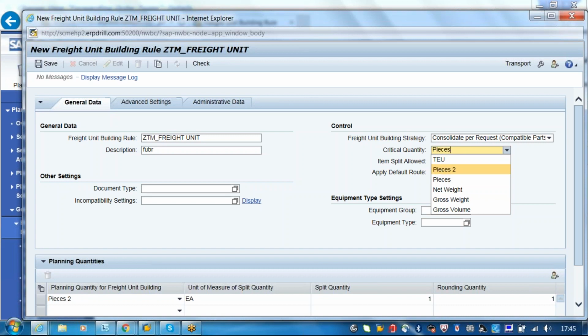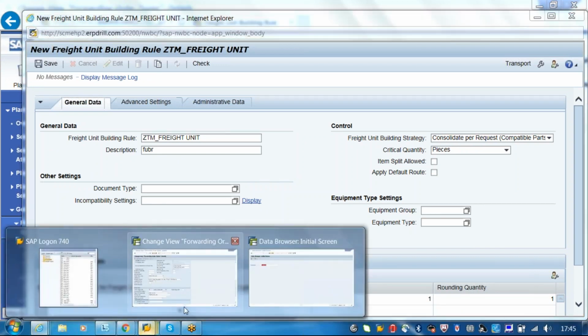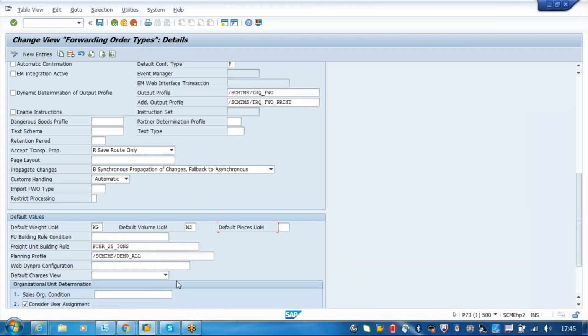In the forwarding order, in the advanced settings, you just come here. Let's say we have 3 or 4 line items having different units of measurement. No, it doesn't depend on the unit. That's what I told you yesterday, right? It depends on the volume and weight. For the document type you see, only one option is there.